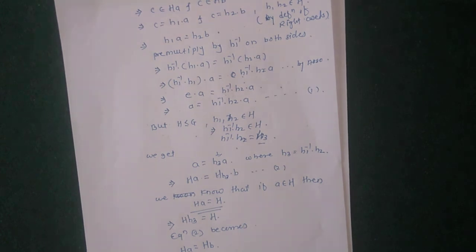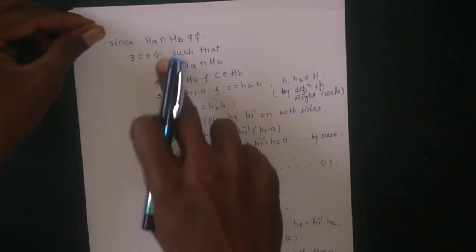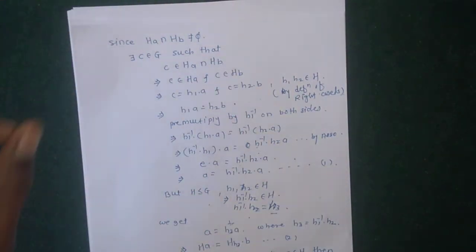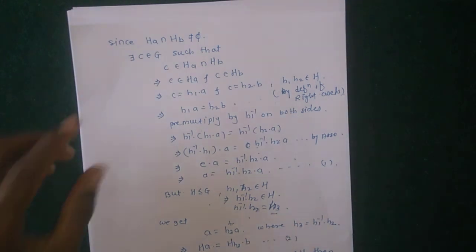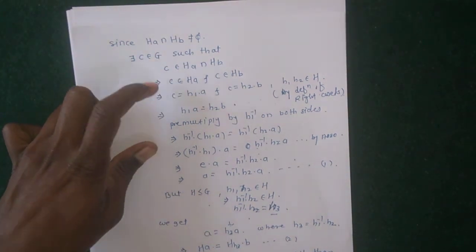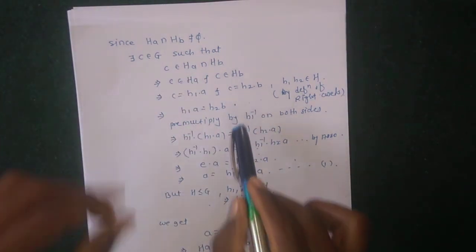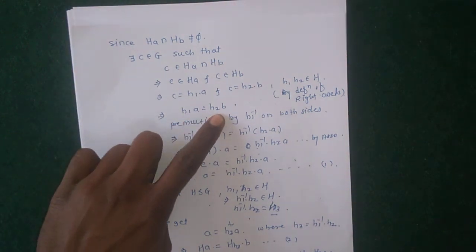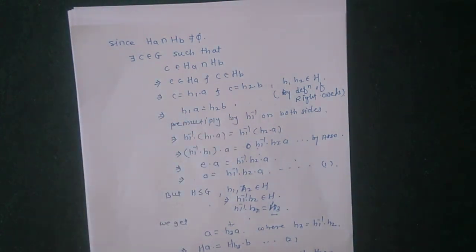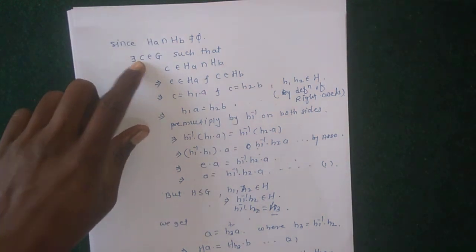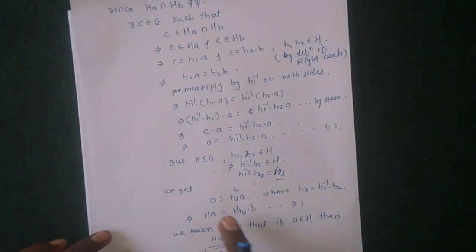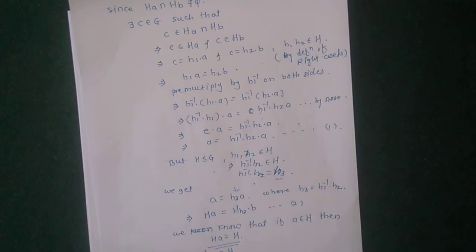So this is a very simple proof for this theorem. So how to prove it? If HA intersection HB is non-empty, then one of the elements is common. So C here is the common element, so C belongs to HA intersection HB. Then solving after this, H1A equal to H2B, okay. So this element C is also contained in HA intersection HB, and we get A equal to H3A.